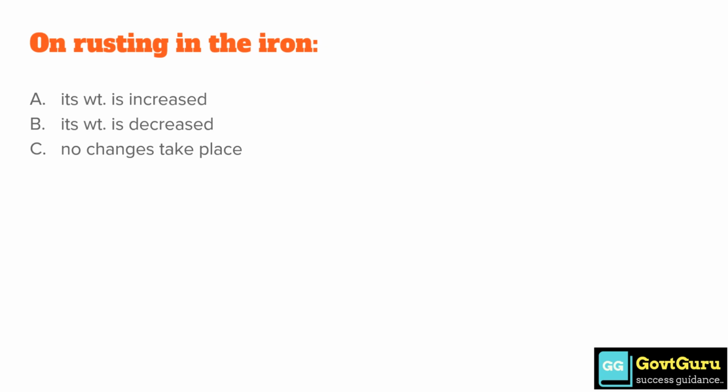On rusting of iron, option A, its weight is increased. Option B, its weight is decreased. Option C, no change takes place. Option D, its weight changes. The correct answer is option A, its weight is increased.